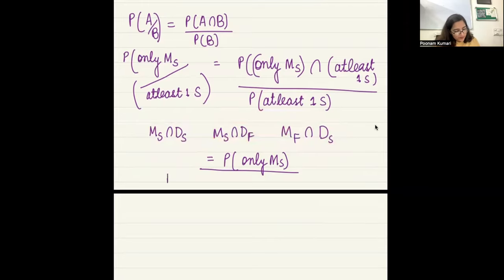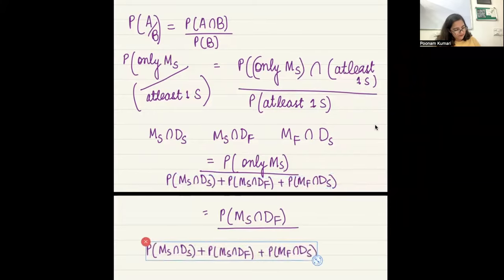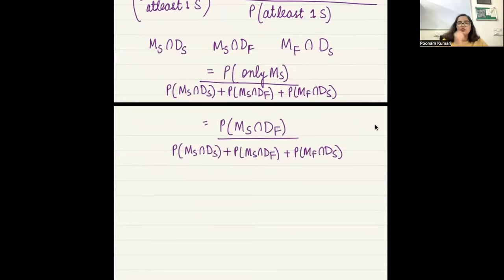So it can be probability of MS intersection DS plus probability of MS intersection DF plus probability of MF intersection DS, right? And what is on the top? Probability of MS intersection DF divided by all of this. Now, what is all this? These 2 events, Delhi and Mumbai, are independent, right?